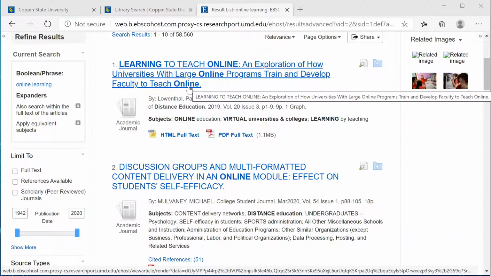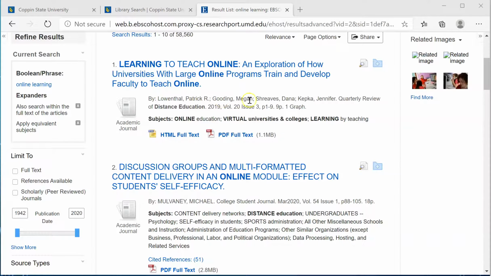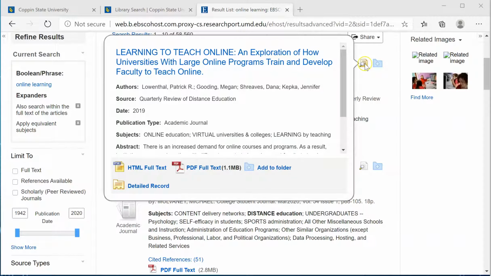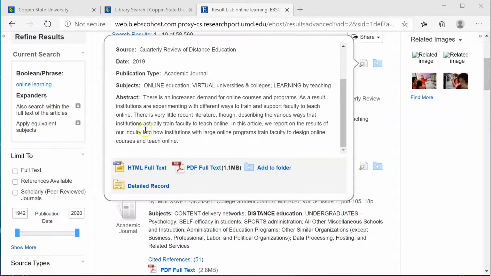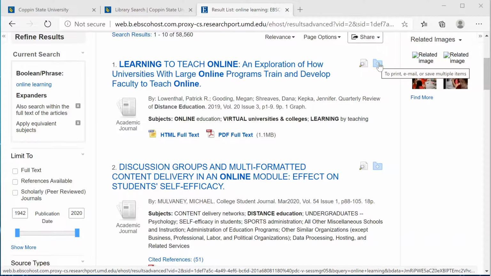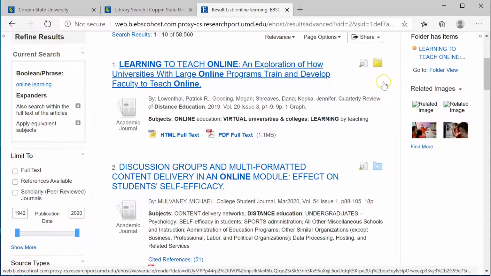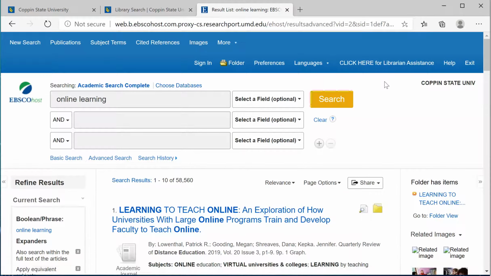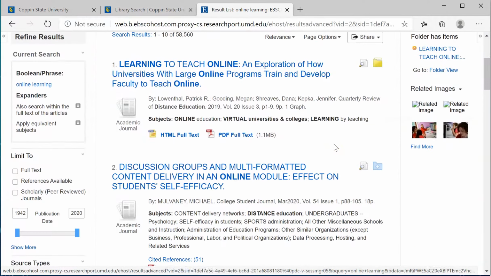Each result on the page will show its bibliographic information, subject headers, and source type. Hovering over or clicking the magnifying glass will show bibliographic information as well as a brief abstract. Clicking on the folder will send it to the temporary Ebsco storage. Just be sure to log into your Ebsco account so that you can have longer-term access to your saved records.